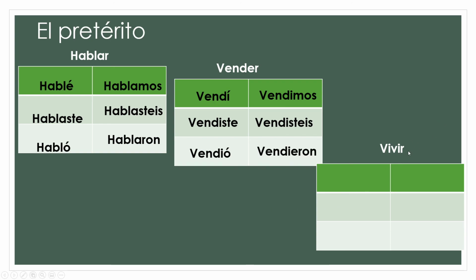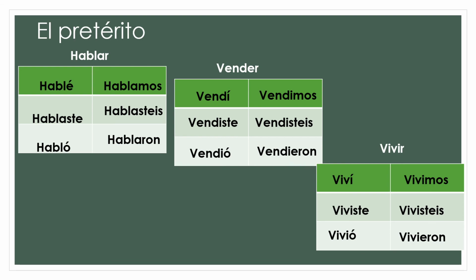And then vivir is an IR verb, the other type of verb we have. But remember, ERs and IRs in preterite have the exact same endings. Okay? So I lived, yo viví. Tú viviste, ella usted vivió. Nosotros vivimos, vosotros vivisteis, ellos ustedes vivieron. Sorry, vivieron. Excuse me. Those are your regular endings just put together with some verbs. Hopefully we know those by now.